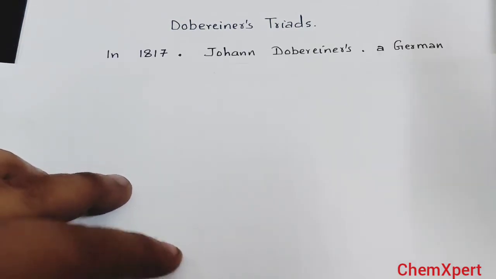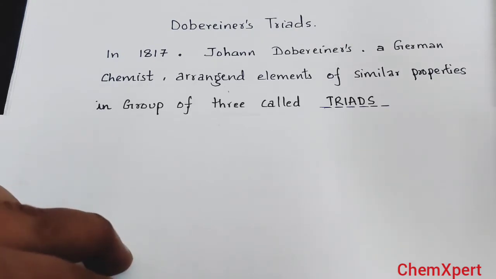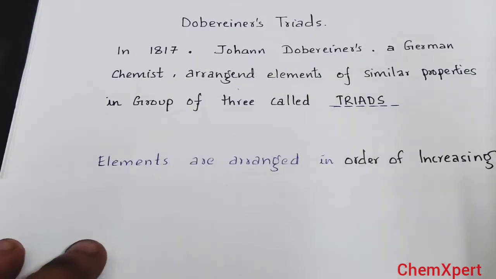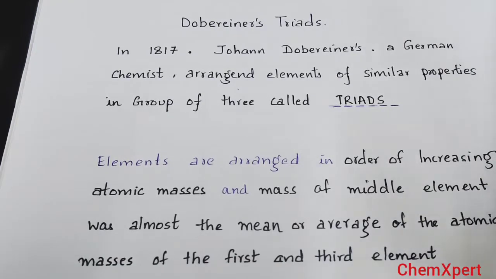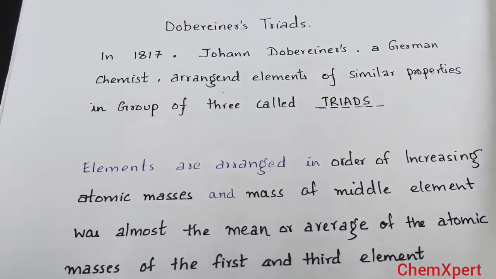So in 1817 Johann Dobereiner classified, or we can say arranged, elements of similar properties. He arranged elements of similar properties in a group of 3, that is why it is called a triad. In these triads the elements are arranged in increasing order of their atomic masses. And one important point: the mass of the middle element was almost the mean or average of the atomic masses of the first and third elements.